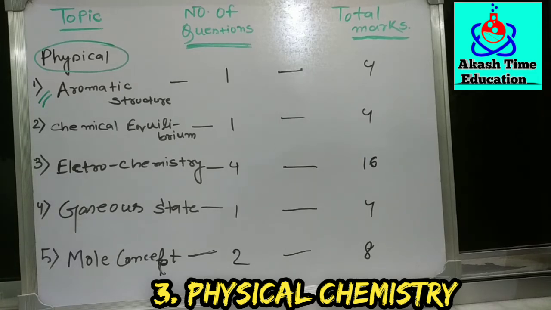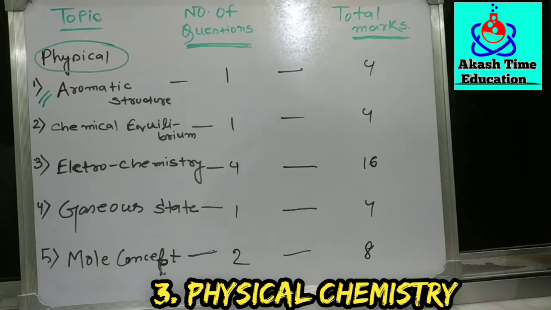And another thing, chemical kinetics. I told you chemical kinetics under the inorganic chemistry section, but it is also included in the physical chemistry section. So you just read that chapter. Sometimes some chapters are in both inorganic and physical, but you just have to know the main concept of that chapter.